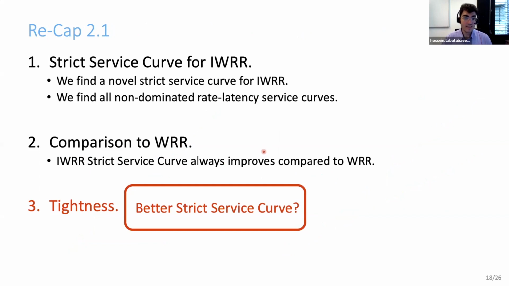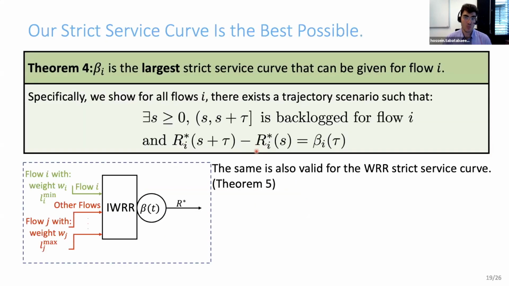Very well, until now, we have found a novel strict service curve for Interleaved weighted round robin, but you may ask, can I find a better strict service curve for Interleaved weighted round robin? So the answer is no. We have shown that our strict service curve is the best possible one, the largest strict service curve for flow i in this configuration.